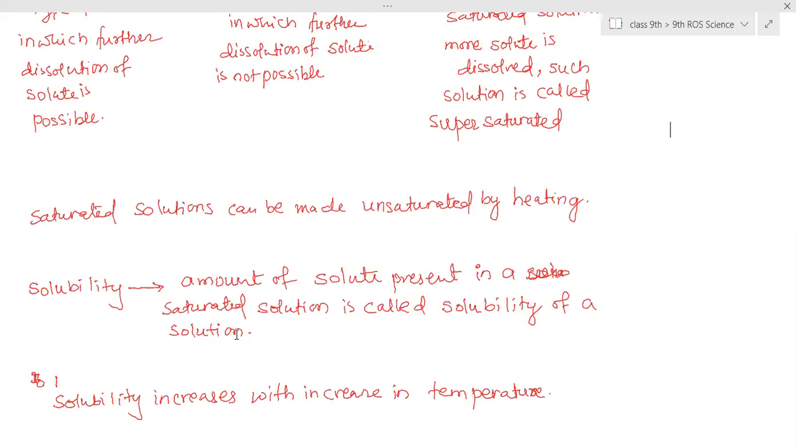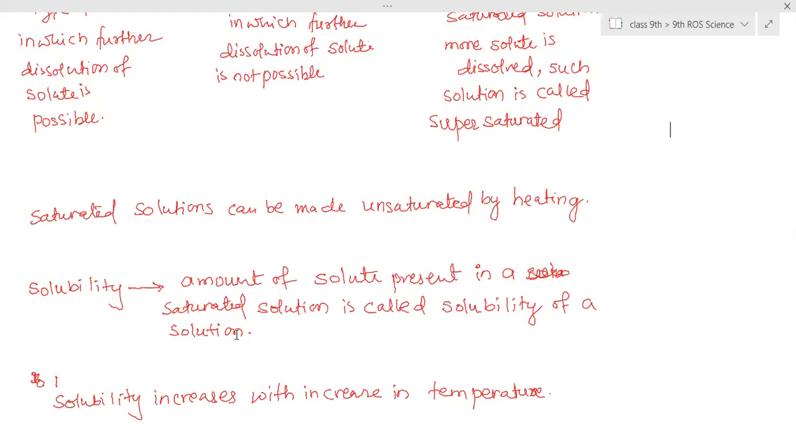And this solubility increases with an increase in temperature. If you take cool water and hot water, the amount of common salt, sodium chloride or sugar dissolved in cold water and in hot water is completely different. In hot water we can dissolve more sugar, and in cold water we can dissolve less. So that is called solubility, and solubility depends on the temperature. Different temperatures, different solubilities.